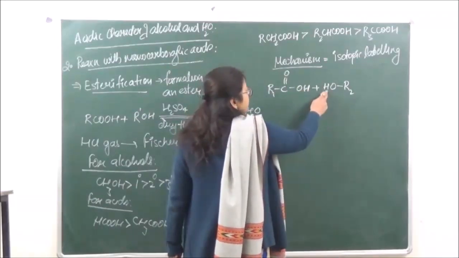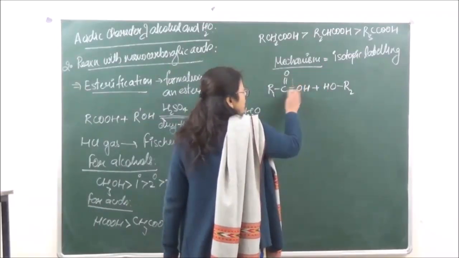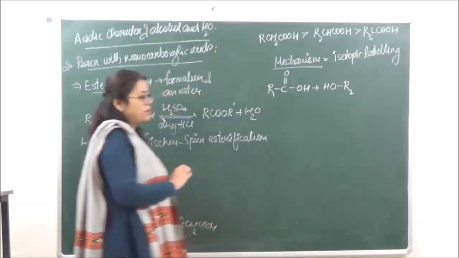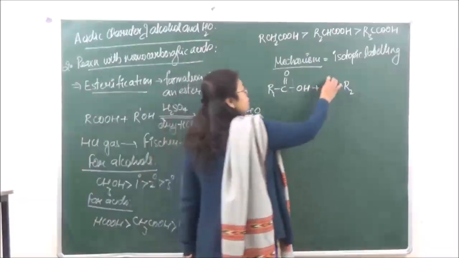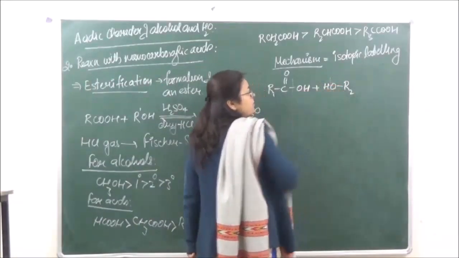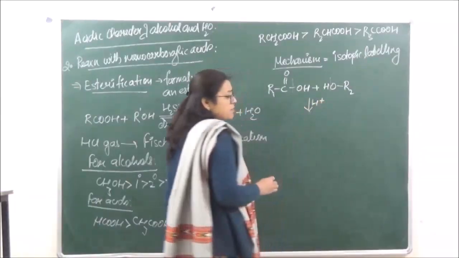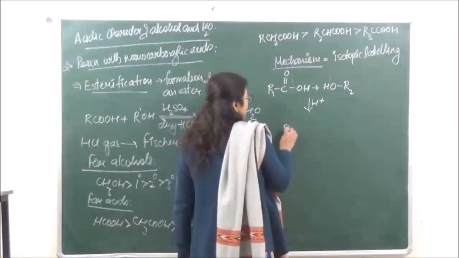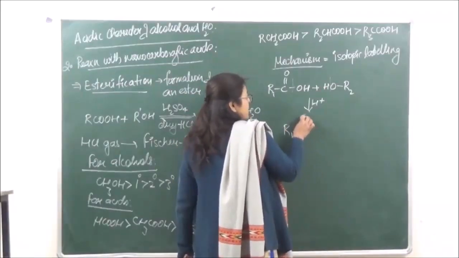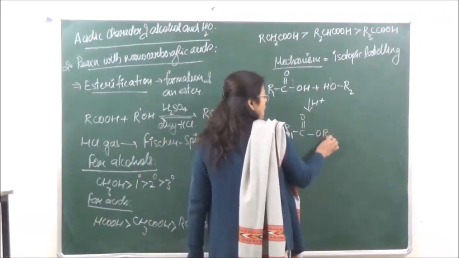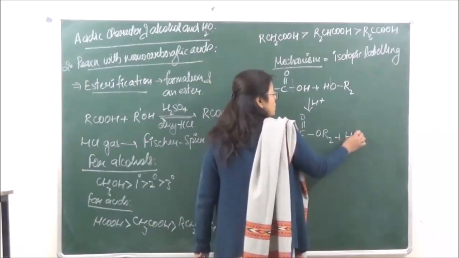So the cleavage of the bond will take place from here, and in the alcohol the cleavage of the bond will take place from here, such that the product in presence of an acidic medium is going to be R1 C double bond O R2 plus water.